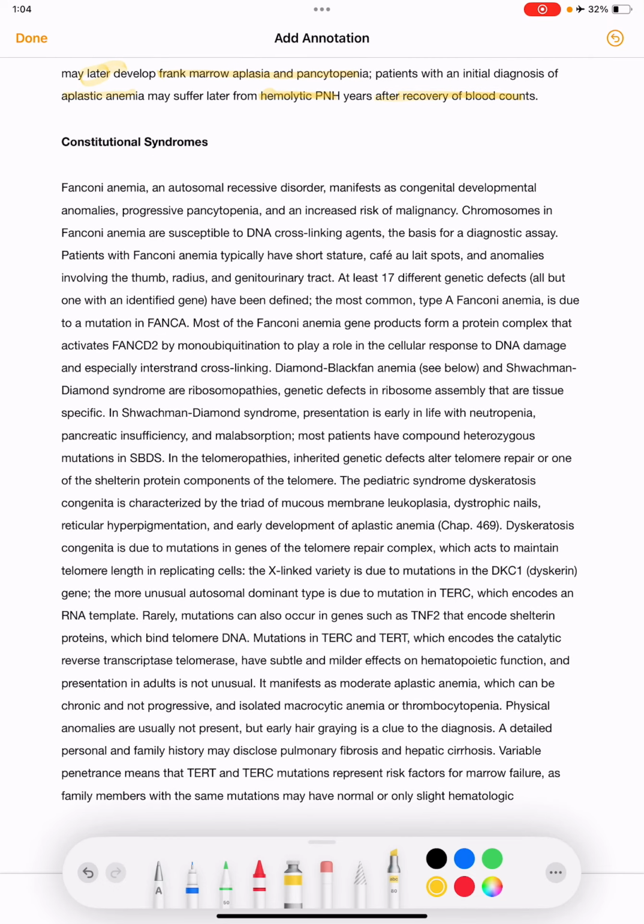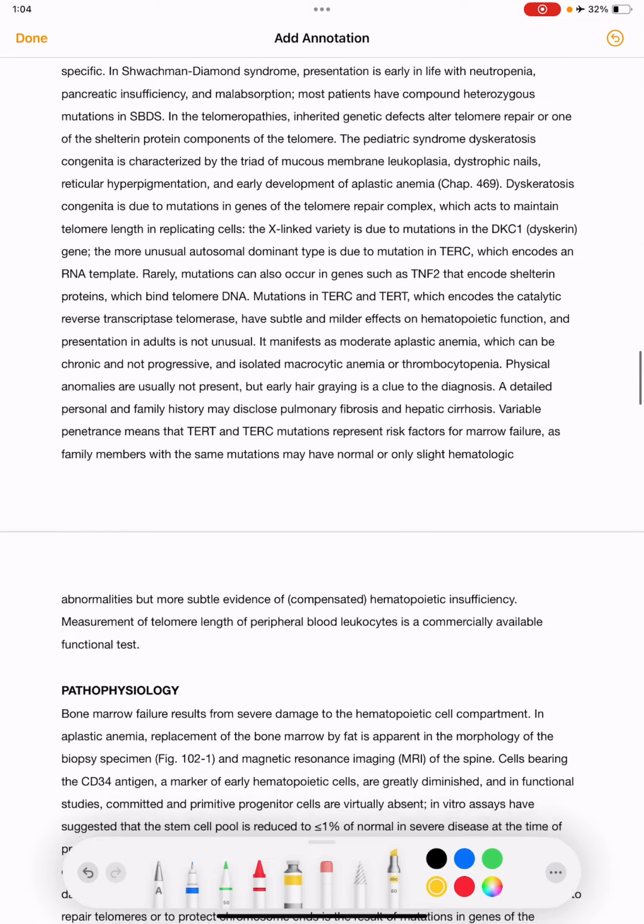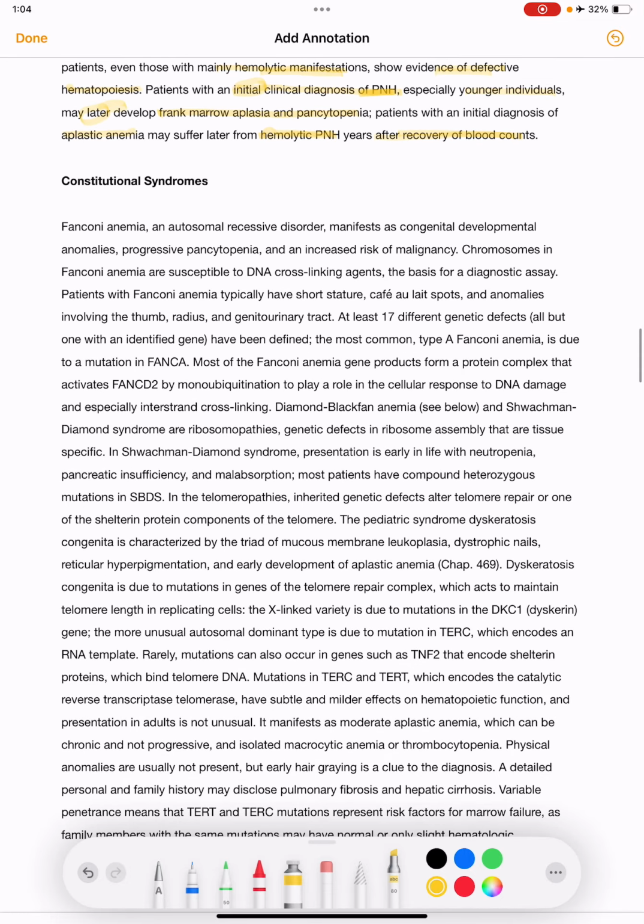And then we have constitutional syndromes, and the pathophysiology will be discussed in the next session. So Fanconi's anemia is an autosomal recessive disorder.